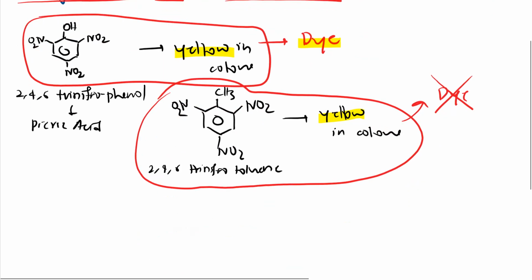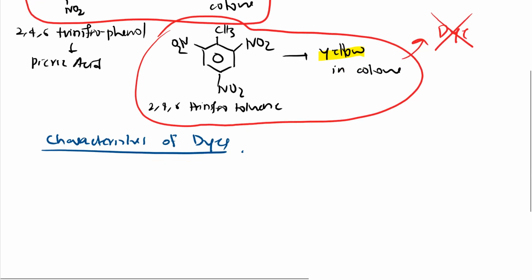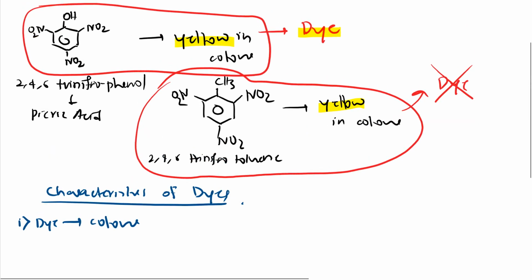Before going to the reason, let me give you the characteristics of dyes. Why is one a dye and the other not? This will answer that question. The first characteristic is that a dye should have color. Both of the above have yellow color, so the first condition is satisfied.